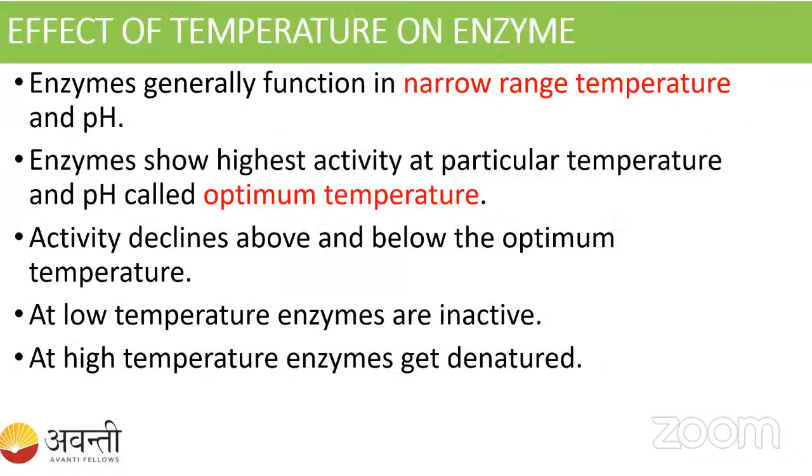Okay. So let us go to the effect of the temperature. So student, our enzyme acts in a very narrow temperature range. If the temperature is a little high, or a little low, it is not going to work. If the pH is high or low also, it is not going to work. It requires an optimum temperature and optimum pH for working. After that, it will decline above and below the optimum temperature.